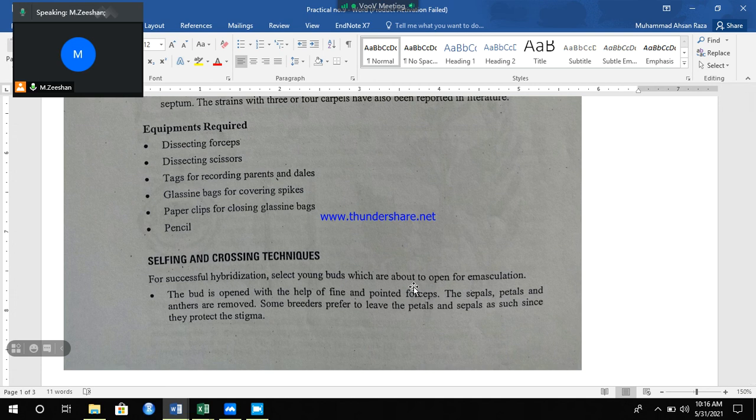For successful crossing or hybridization, we select the young buds which are about to open for emasculation. The bud is opened with the help of forceps. Then we remove the sepals, petals, and anthers. Sometimes breeders leave the petals and sepals as such since they protect the stigma, and only remove the anthers.